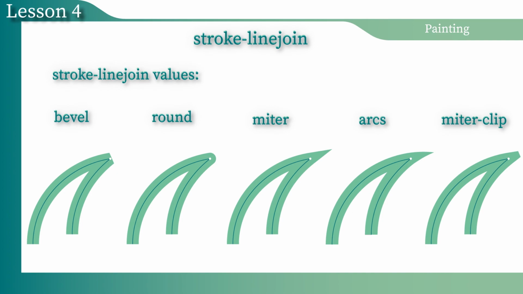The bevel and round values are similar to the butt and round values of the stroke-linecap property. The miter value indicates that a sharp angle is used to join the segments of the path. The angle is formed by expanding the outer edges of the stroke until they meet. If the miter length divided by the stroke width is greater than the stroke-miterlimit, the segments will be joined by a bevel. Sounds a little confusing. Actually, it isn't so. You will understand how simple this subject is in a few minutes.